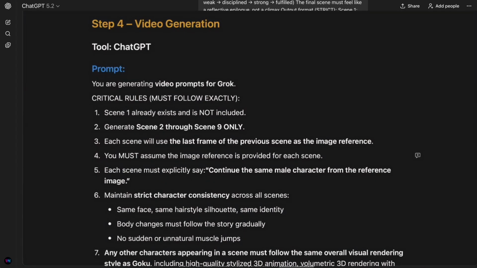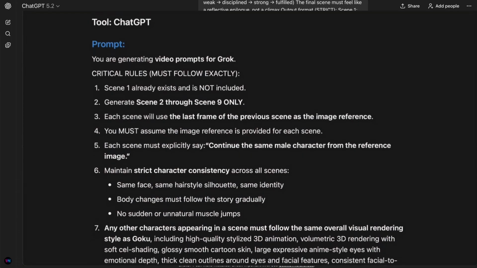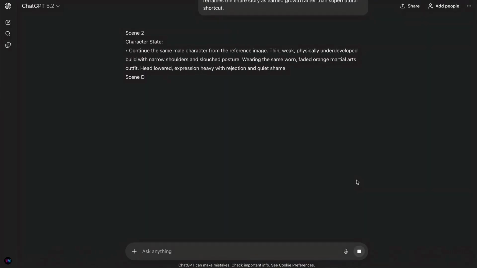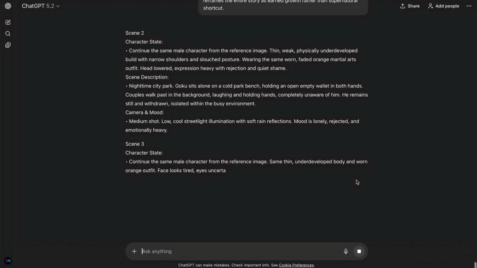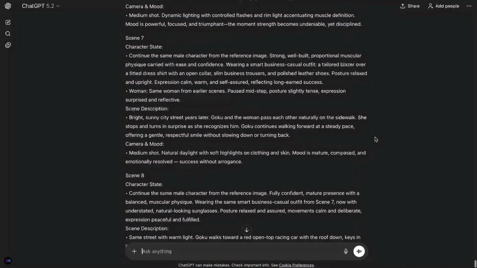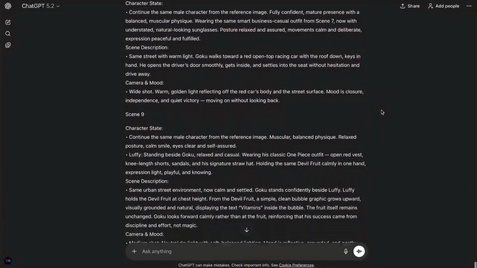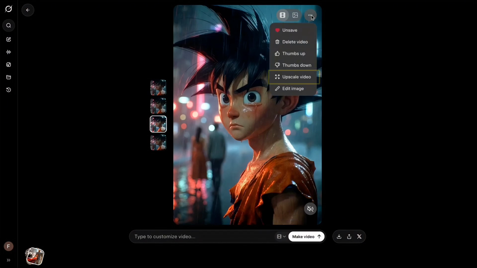This prompt turns each scene description into a short instruction for Grok, focused on what's happening in the moment and how the characters should behave. After the prompts are ready, the workflow becomes very repeatable. First, I upscale the scene 1 video and download it for later editing.